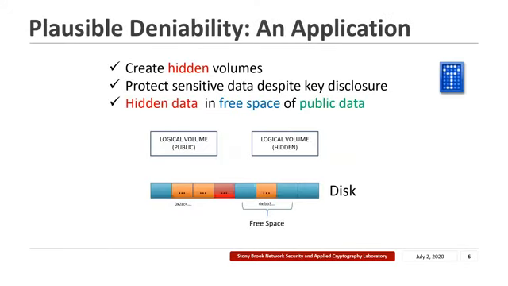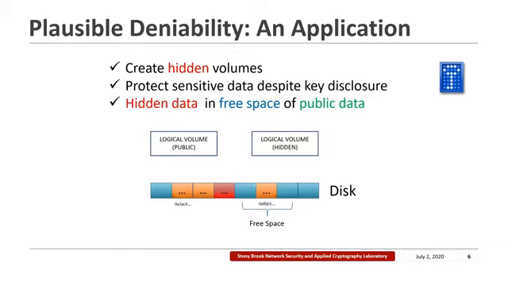An application where multi-snapshot adversaries are common are plausibly deniable storage systems. Plausible deniability allows a user to claim that certain sensitive information is not in her possession even after she has been coerced to hand over her encryption keys. This is a key tool in the fight against censorship and oppressive regimes. There are several plausible deniability tools, which includes TrueCrypt and now its successor, VeraCrypt.